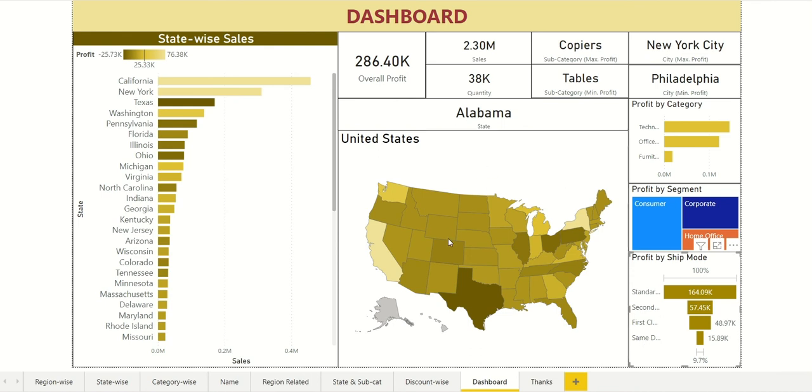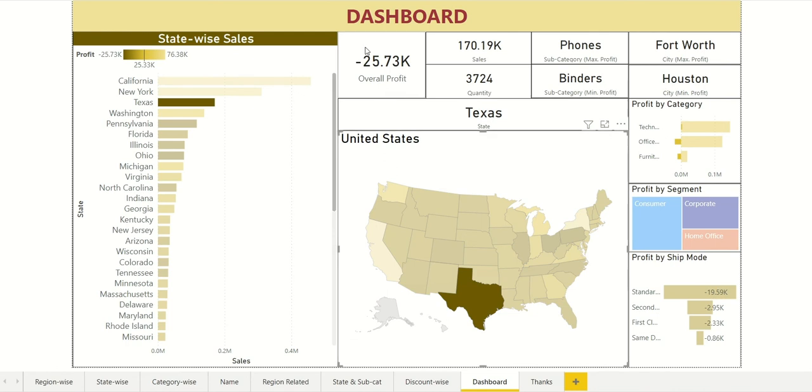Now if we select, say, Texas, we can see that it is making a loss of 25.73k, and corresponding sales and how many quantities were delivered. We have seen earlier that binders are making most of the loss.